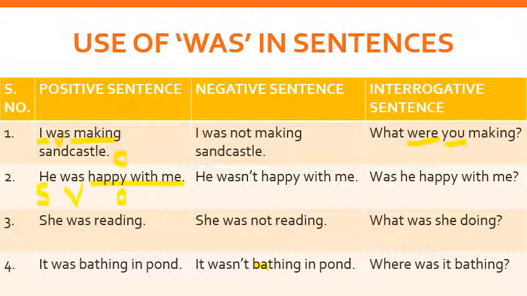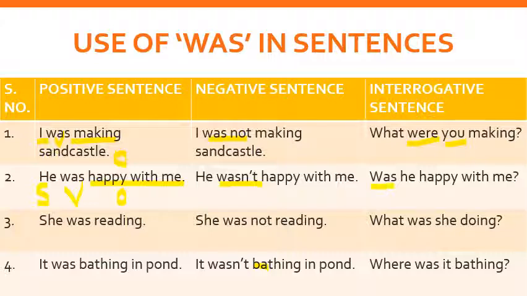So here you can see in the negative sentence I have used he wasn't, and in the first sentence I used was not. So you can see how I have used different types of was not to make a negative sentence. And for the same positive sentence I have mentioned the interrogative: was he happy with me.